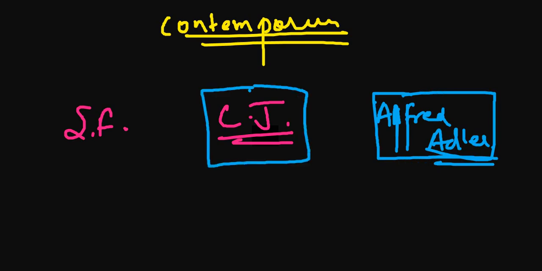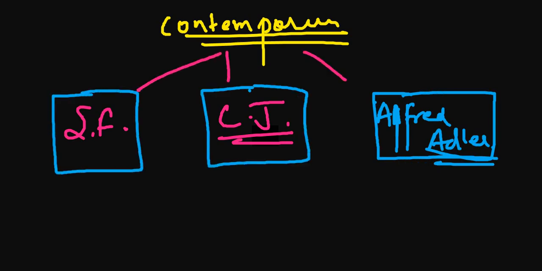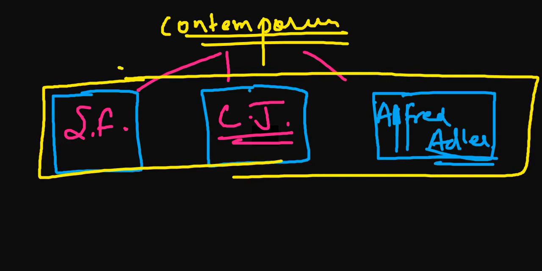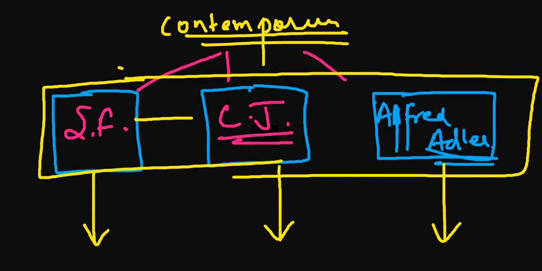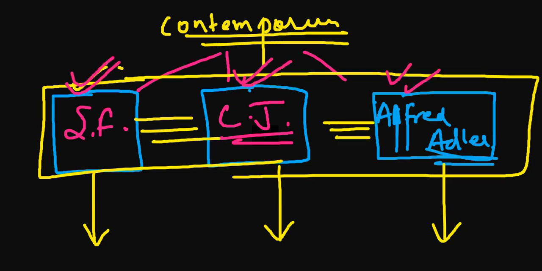These three were working at the same time, around 1900s. Just remember these three were close friends and they departed from each other based on their ideologies and other things. But these three are contemporaries: Sigmund Freud, Carl Jung, and Alfred Adler.